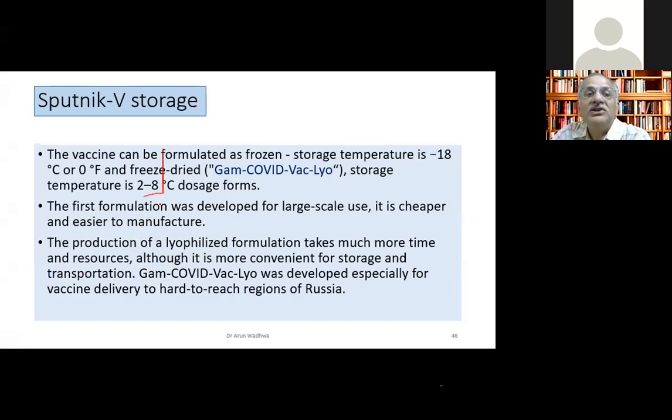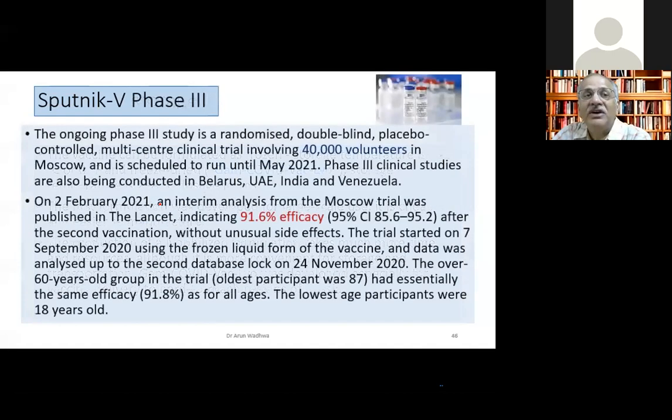So these 2 are the various types of Sputnik 5. We have another one called the Sputnik Light. I'll come to that just now. So a little more about the Sputnik 5. I've shown you the vial here. One is the blue vial, which is the first dose, and the red one, which is the second dose.